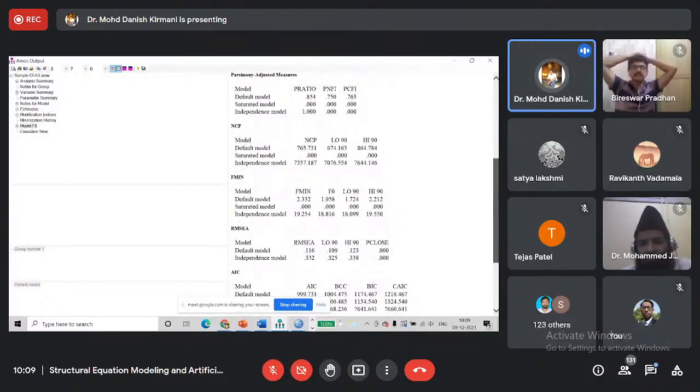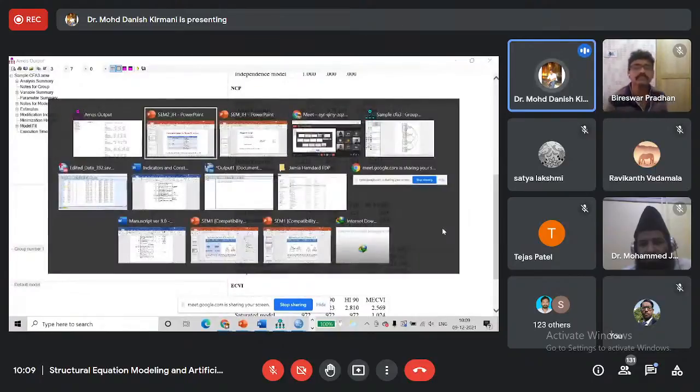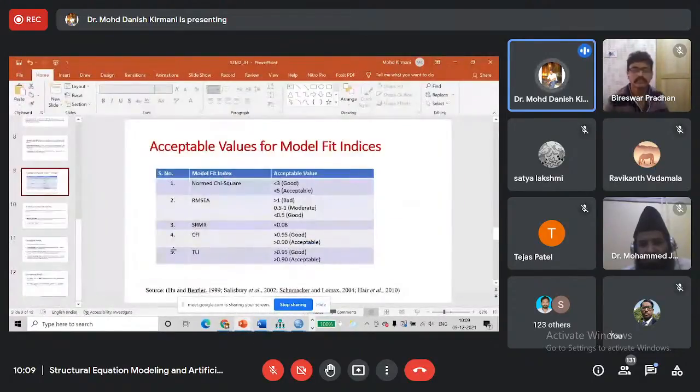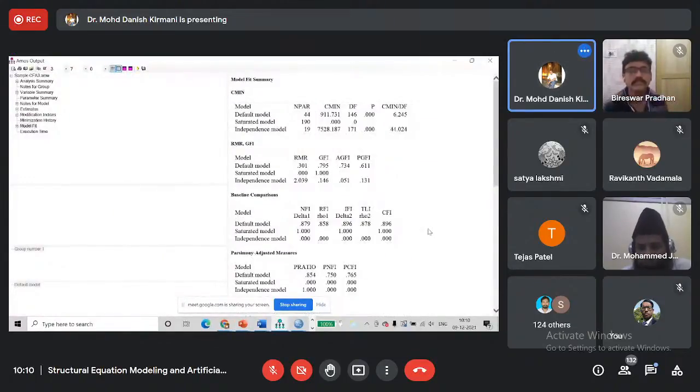And the RMSEA value is 0.116, which is greater than 0.1. If it is greater than 0.1, we consider it a bad fit. So there is a clear problem with our model fit indices. We cannot accept this model in the current form.